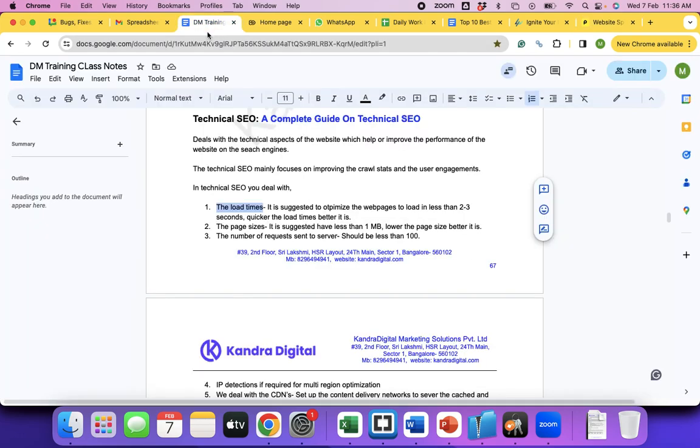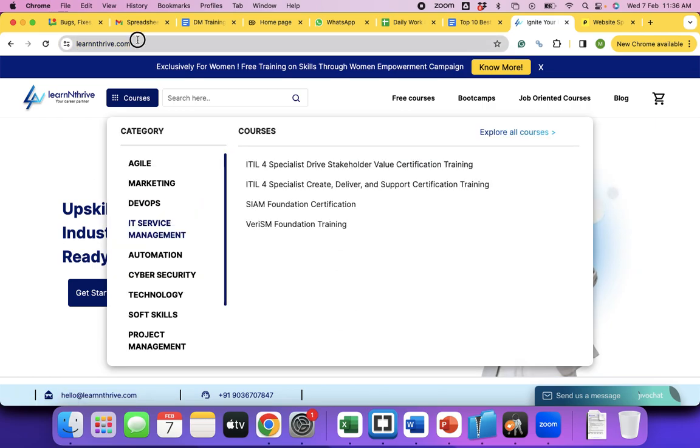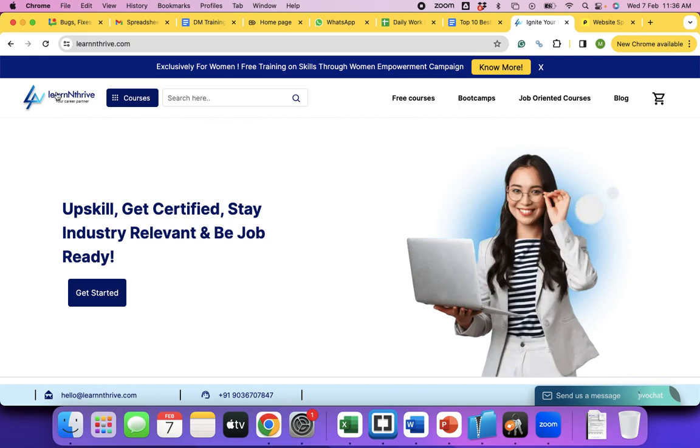Number of requests. Okay. So for you, this looks like one single URL, correct? Learnandthrive.com. But in order to serve this file to the browser, the server has to send this image. Where are these images sitting? These are also on the server, made part of this web page.